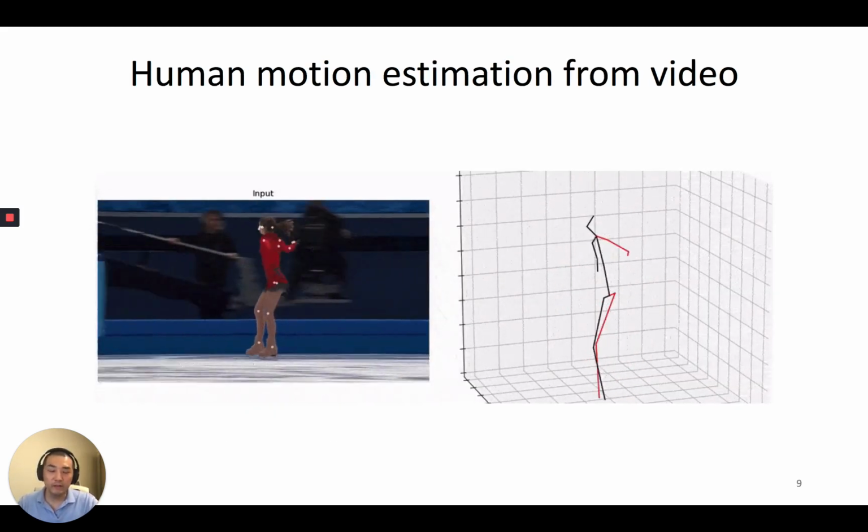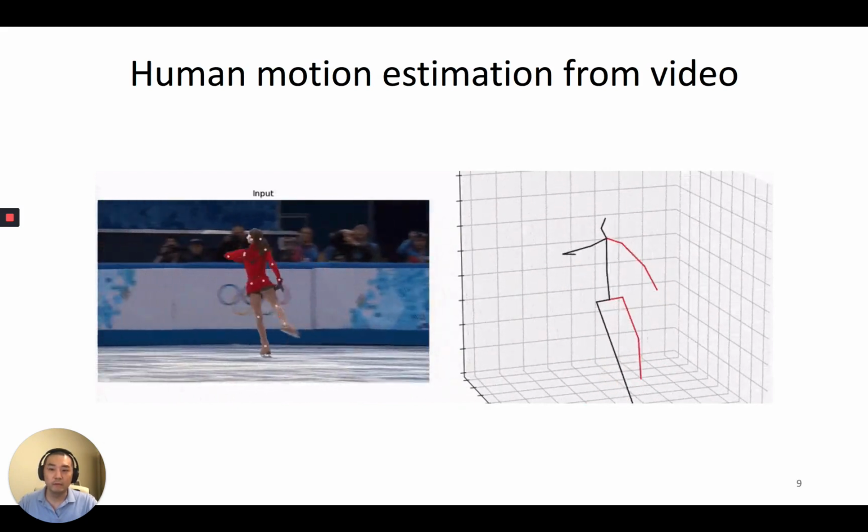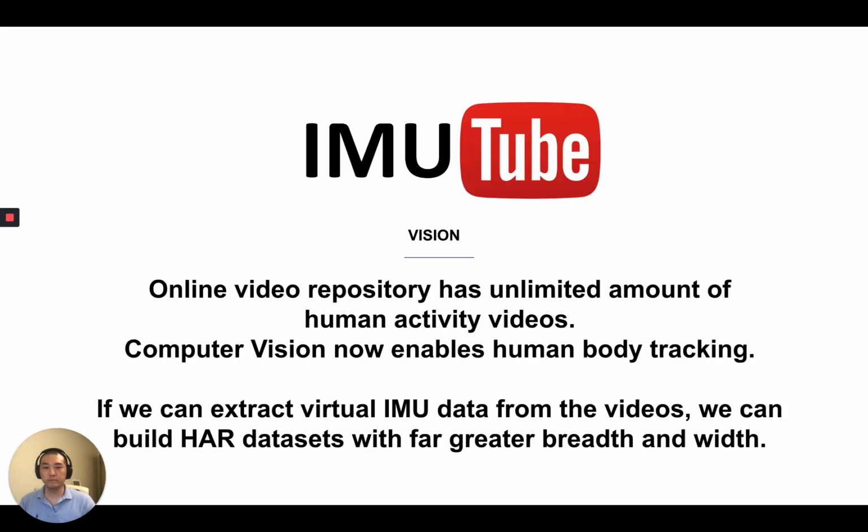Also, recent advances in computer vision technology enable motion tracking from video datasets. So here is our vision, IMUTube. Online video repositories have an unlimited amount of human activity videos. Computer vision now enables full 3D human body tracking. If we can extract virtual IMU data from the videos, then we can build HAR datasets with far greater breadth and width.